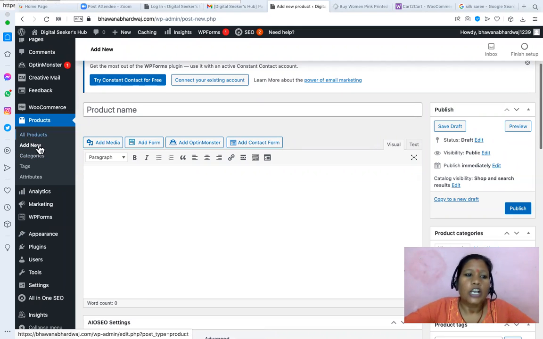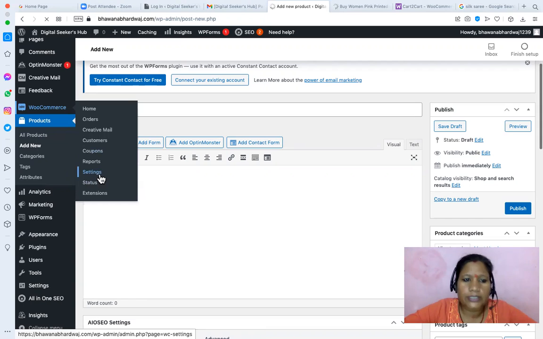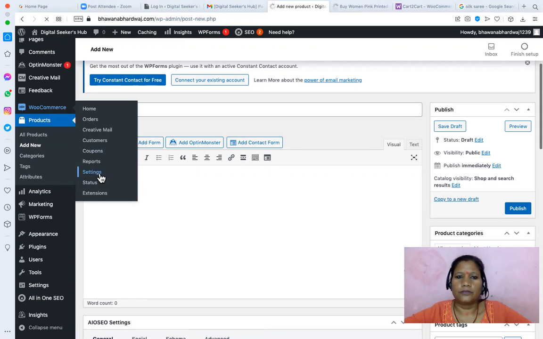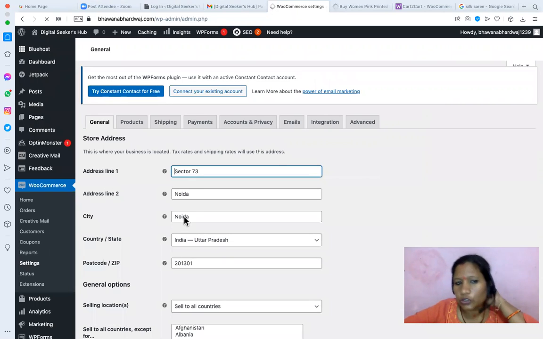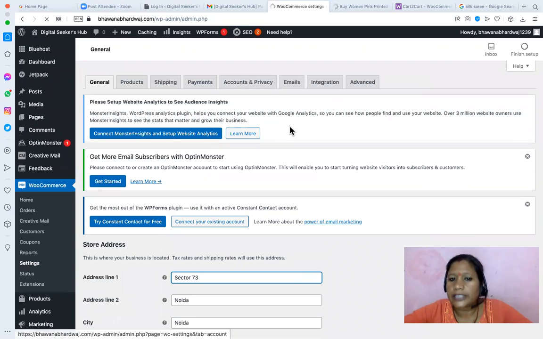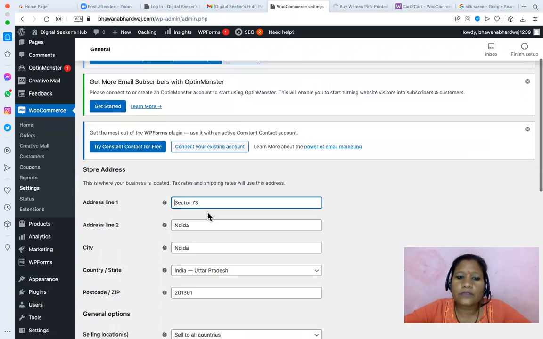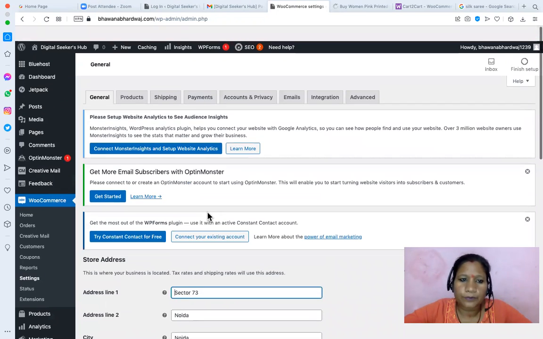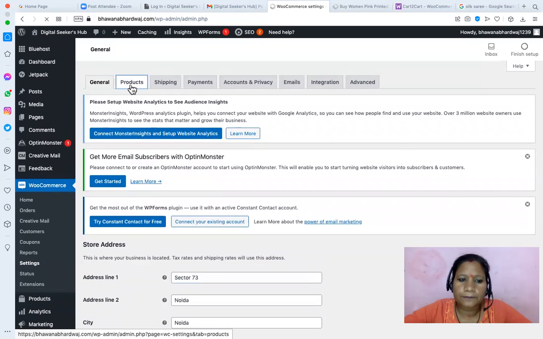Yes. Before adding the product, you can go and see the setting option. This is the setting option. In that setting option, you have the product setting, shipping setting, payment setting, account and privacy setting, email setting, and integration setting. You have all these setting options which you have to set up. For example, this is the product setting.